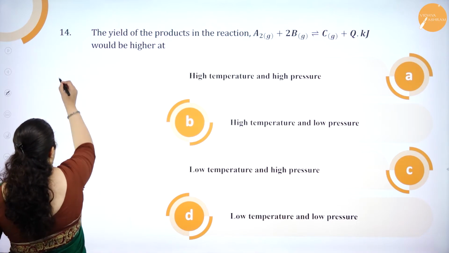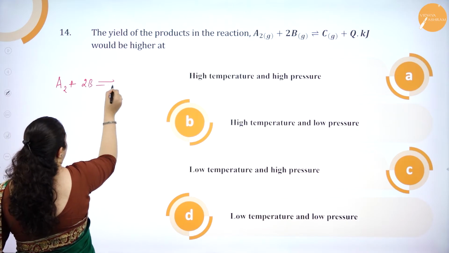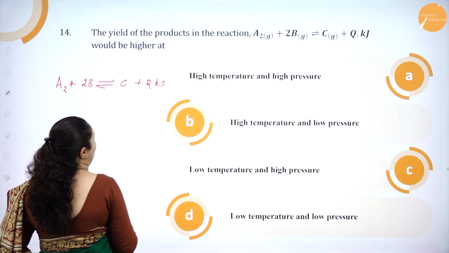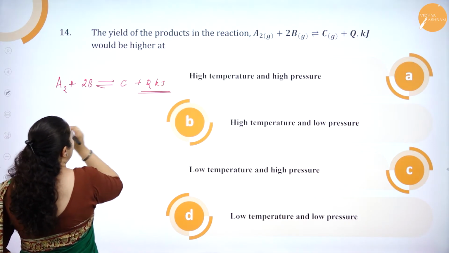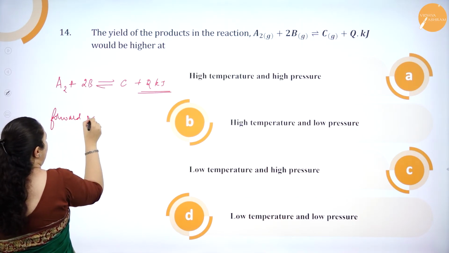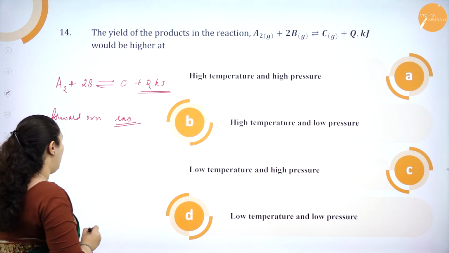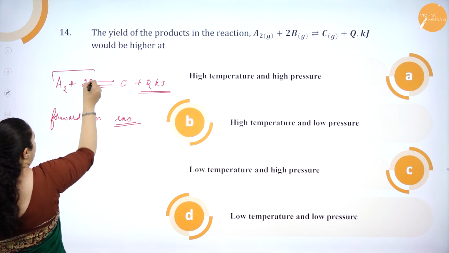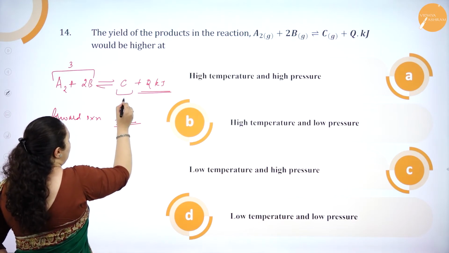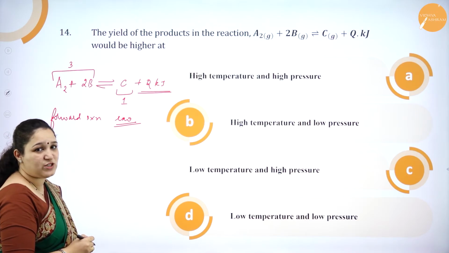Now, if you see this equation, A2 plus 2B is forming C plus Q kilojoules. That means here heat is liberated. So, the forward reaction is an exothermic reaction, correct? And also from this equation, one more thing you can get is there are 3 moles on the reactant side and on the product side there is only 1 mole of gas, and you can see all are gases, which is given in the equation, isn't it?